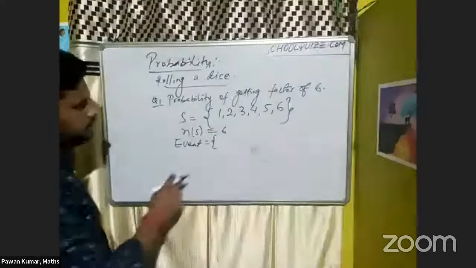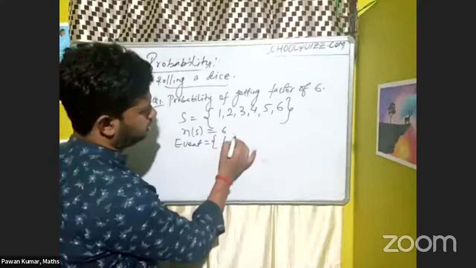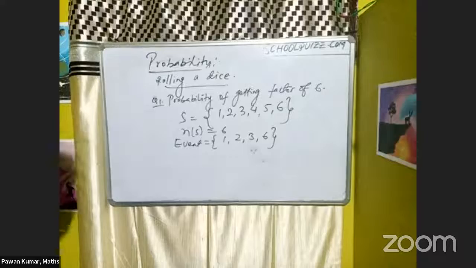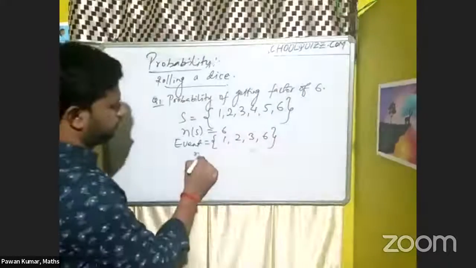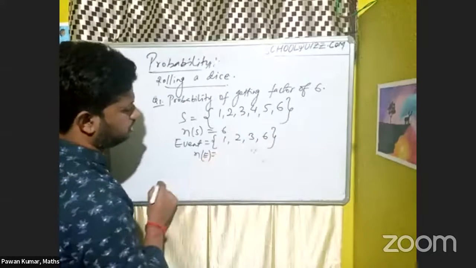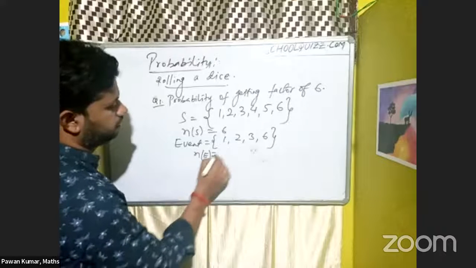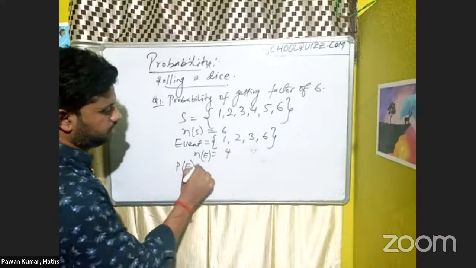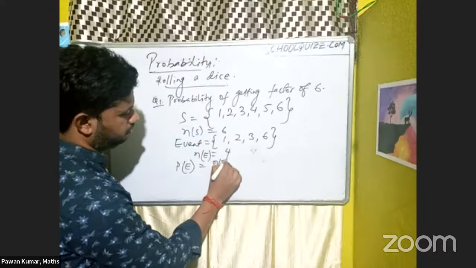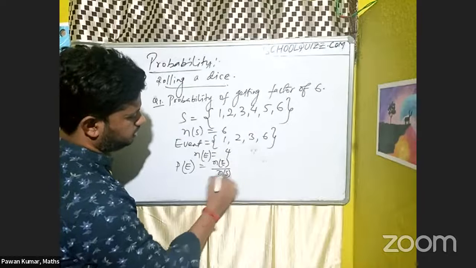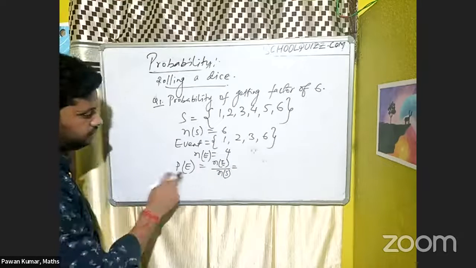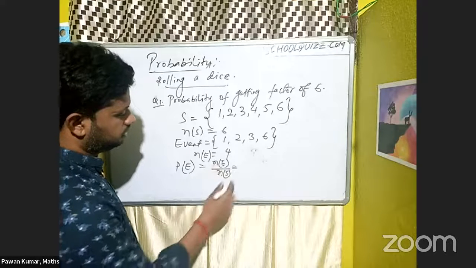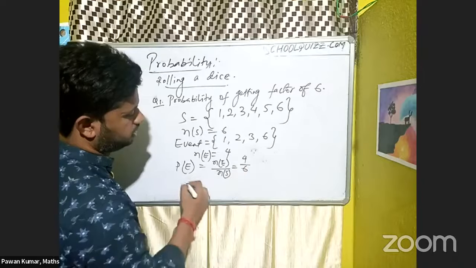The factors of 6 are 1, 2, 3, and 6. These are the factors of 6. Correct. So n(E) is 4. The probability of the event is n(E) by n(S), that is P(E) = 4 by 6.